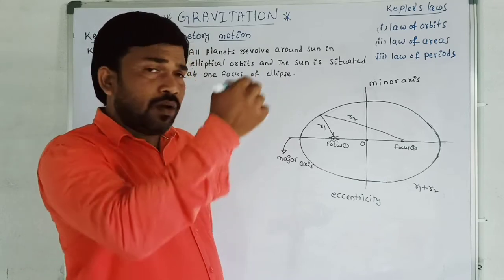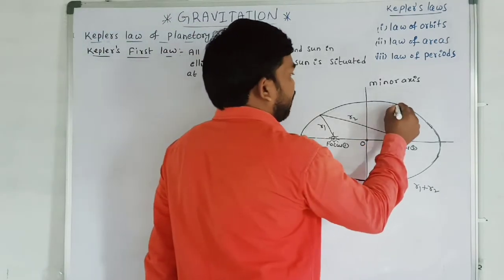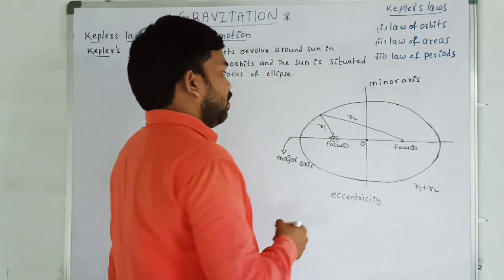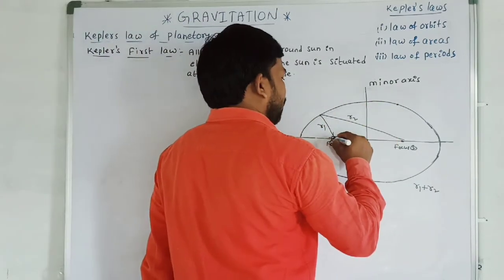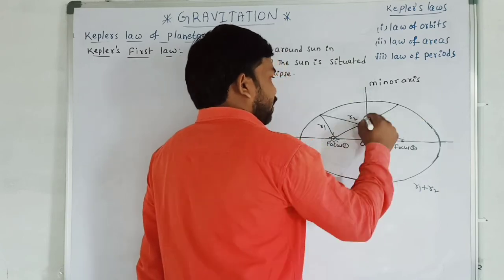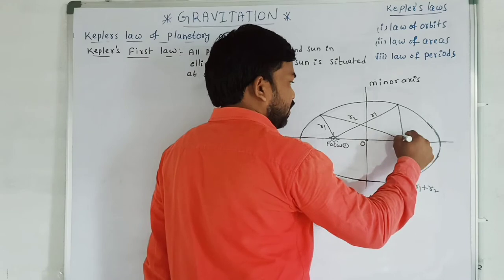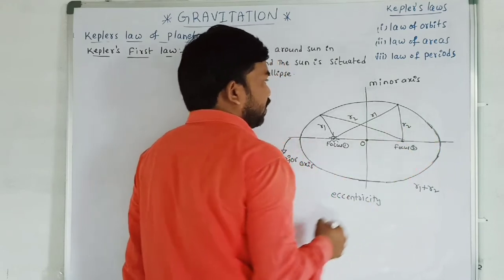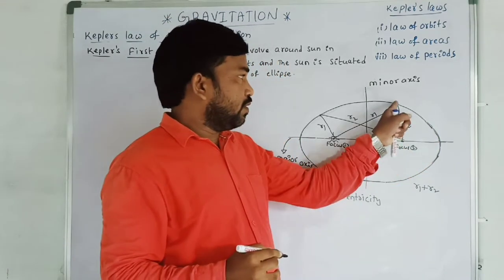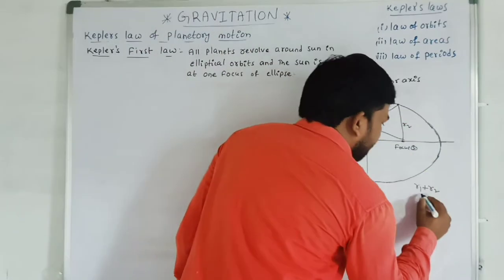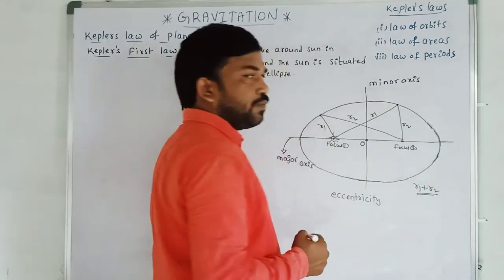Okay. Now consider another position of the planet on the orbit. This is another position I take. Now this is my distance r1 from focus 1 for that position. This is the distance r2 from focus 2 to this position of the planet. Again I am adding these two, I am getting the same quantity r1 plus r2.